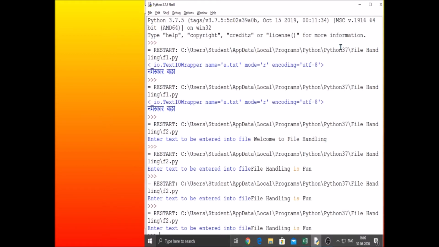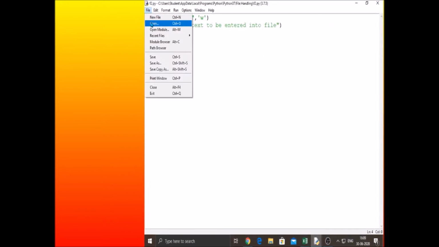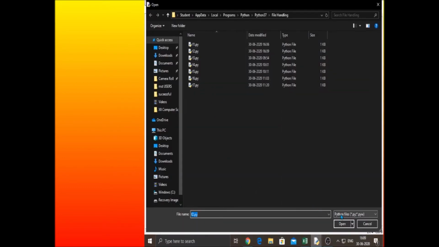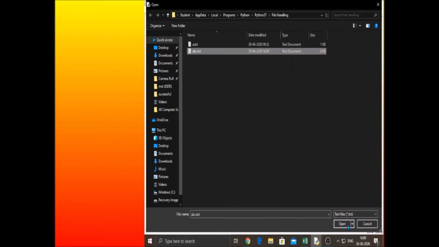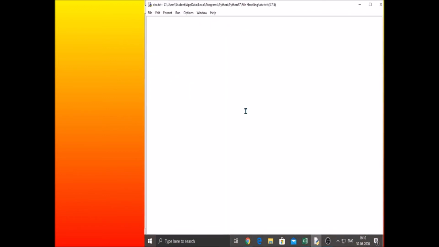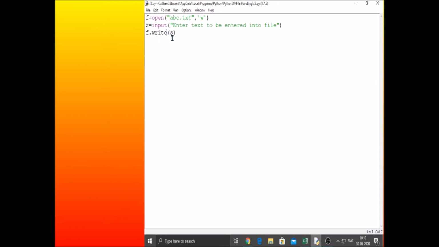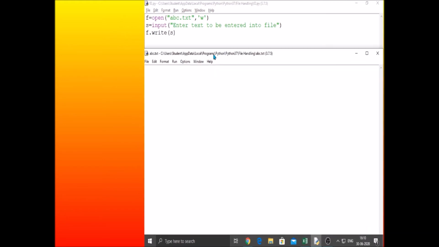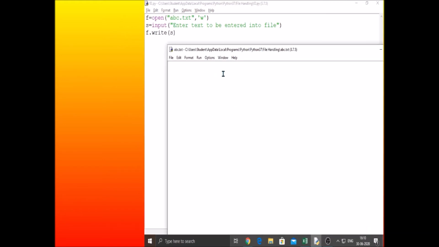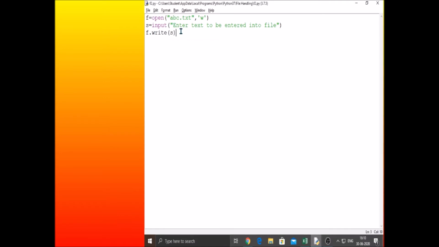Now let us close this and open the file abc.txt. Now you can see everything is perfect. The input you have correctly given, and the write operation is also syntactically correct. There is no mistake, but it is not written into the file you wanted. What is the problem here? Unless you close or flush the content, it will not be written into the file.